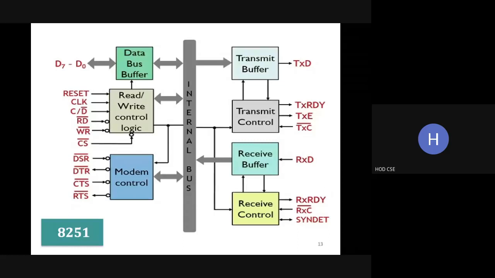In most of the devices, some of the signals will be common. So you must know that, so that you don't have to study again and again. CS is the chip select signal, to select this chip. It is a signal, not a segment. On the motherboard we will have many IC chips, and to select an IC chip, this chip select signal must be active.